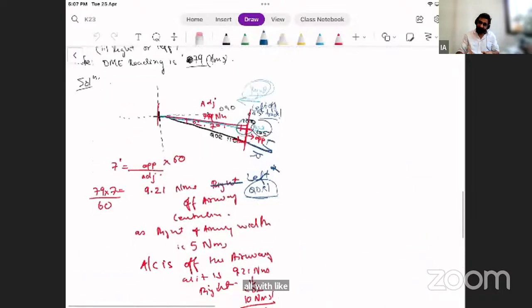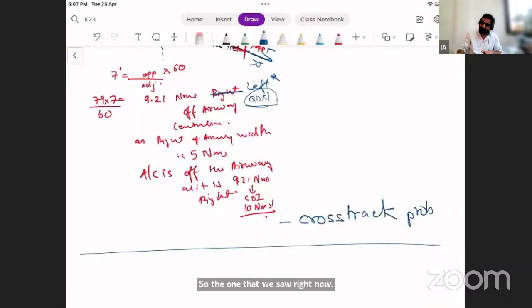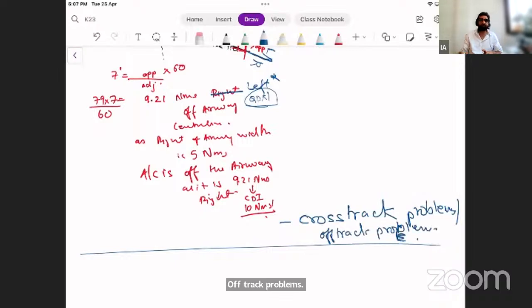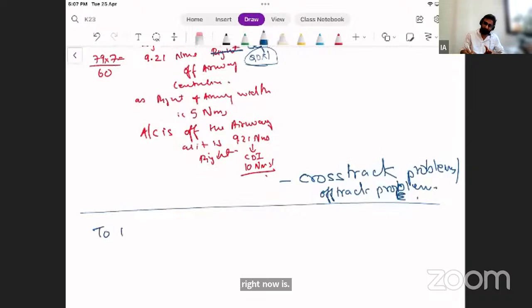So the one that we solved right now is called cross-track problems, off-track problems. With respect to whatever you're looking to find, the problem becomes that. The one that we're going to do right now is to find range from a VOR.